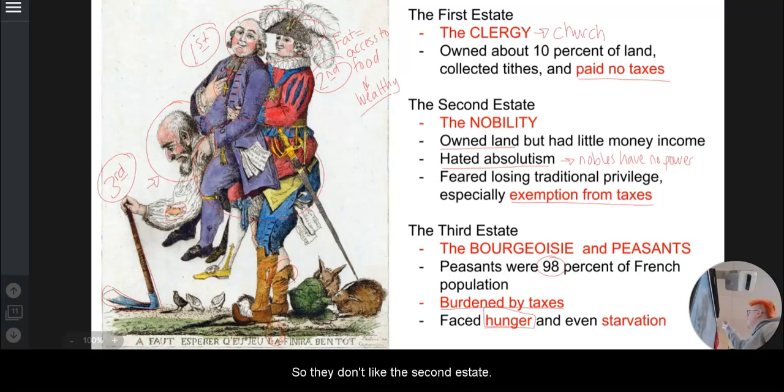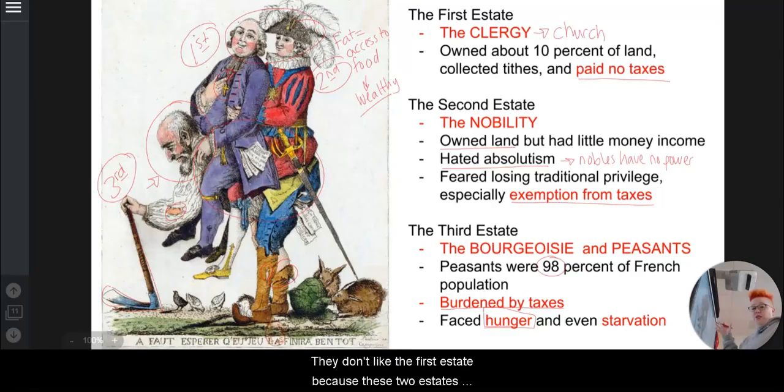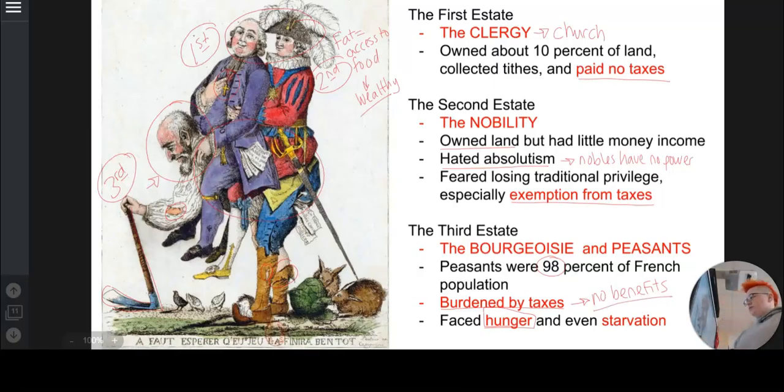So they don't like the second estate. They don't like the first estate because these two estates get to do whatever they want, whereas the third estate, even though they make up almost 100% of the population, end up paying all of the taxes and seeing none of the reward. So again, they're faced with hunger and starvation because they're paying all these taxes, but there are no benefits. They're paying all their money that they would have used for food to taxes.